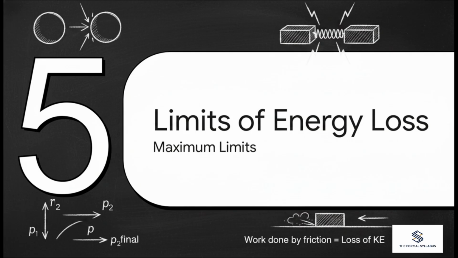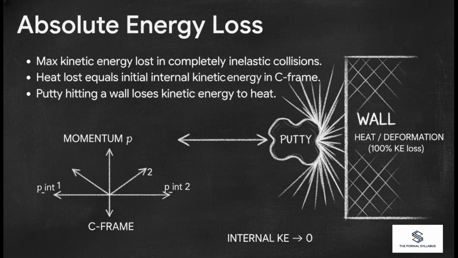Finally, Section 5, Energy Loss and the Carnot-like Theorem. For a final concept, let's explore the absolute limit of what happens when kinetic energy is destroyed. Where does it go, and what's the absolute maximum amount we can lose? This brings us to a fascinating concept that functions almost like a Carnot theorem, but for collisions. First, the maximum possible kinetic energy is permanently lost when colliding bodies stick completely together.